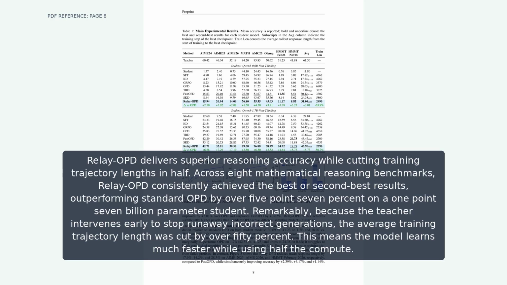Remarkably, because the teacher intervenes early to stop runaway incorrect generations, the average training trajectory length was cut by over 50%. This means the model learns much faster while using half the compute.